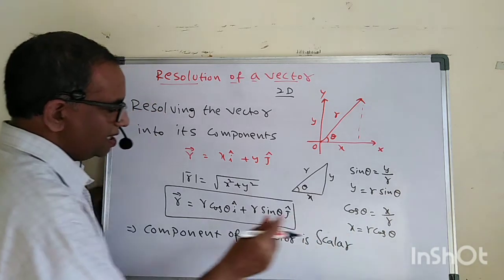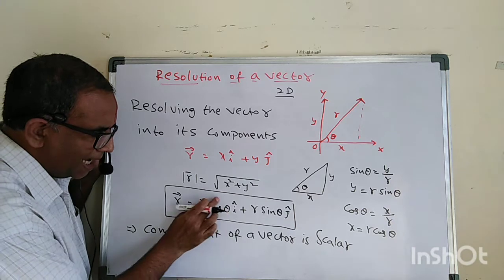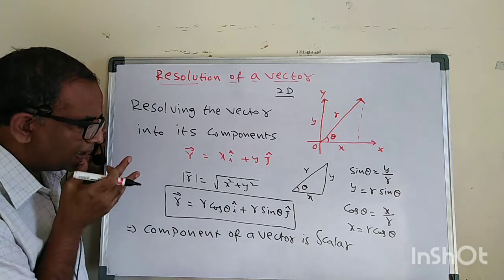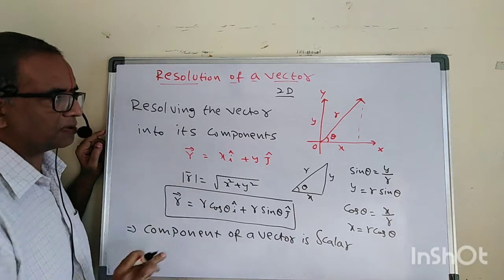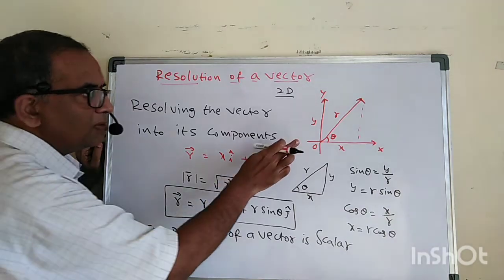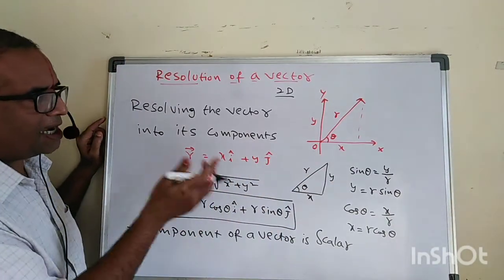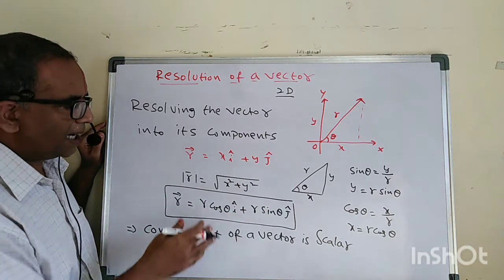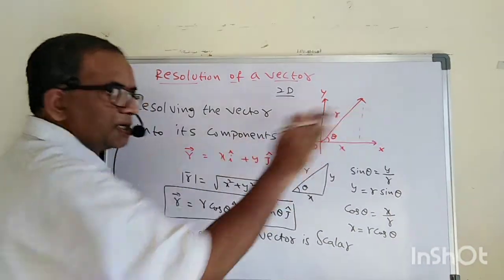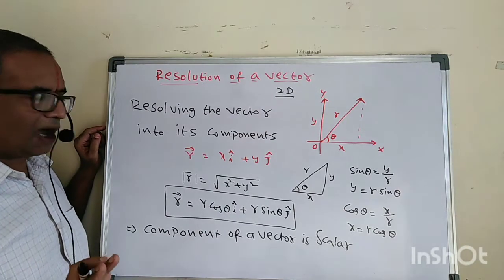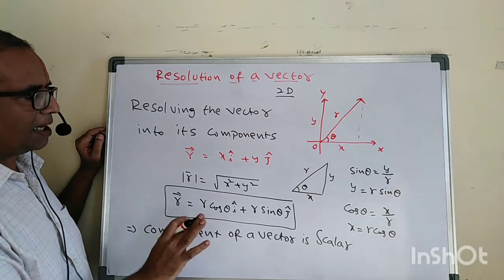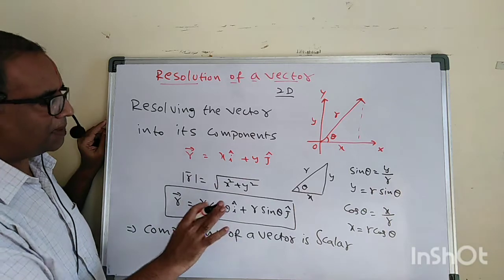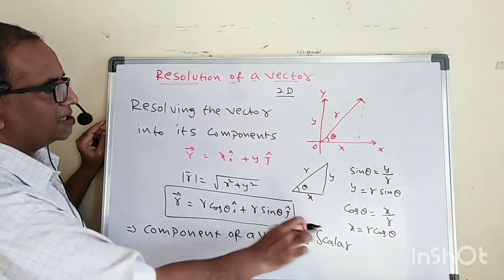Why? Because you are going to represent the magnitude here. The component is r cos theta, and it's a magnitude. Maybe it has one direction, but can you resolve that one further? Can you resolve r cos theta more? It's not possible in the same direction. Are you following what I am saying? So please try to remember that the component of a vector is a scalar.